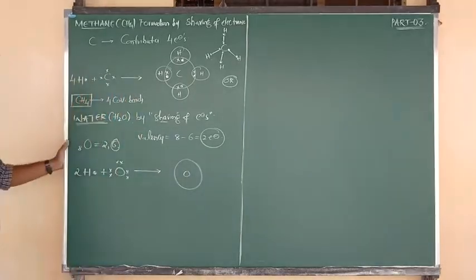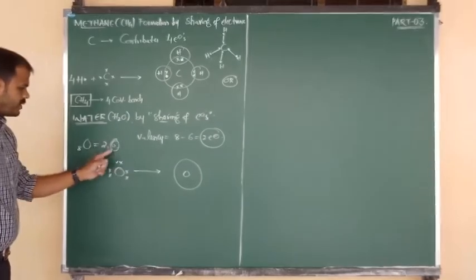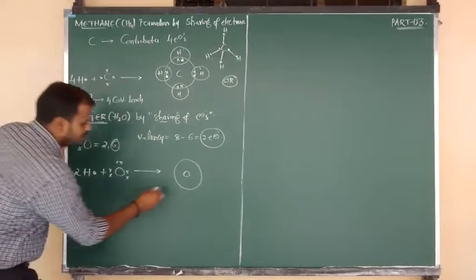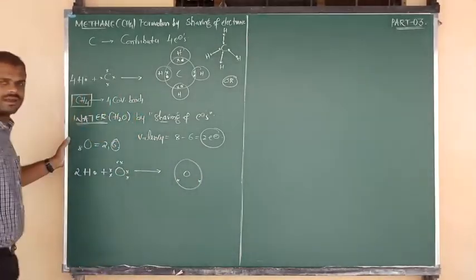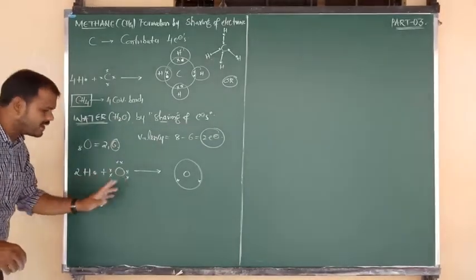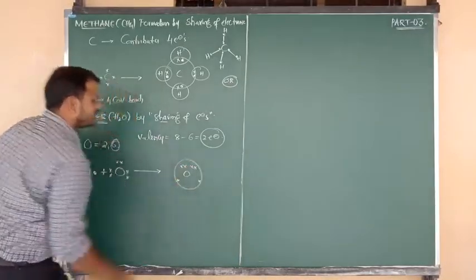Atoms are spherical in shape. This is which atom? Oxygen atom. Oxygen contains totally 6 electrons. Out of 6, only sharing electrons are 2. Suppose this is a sharing electron, and this is also a sharing electron. The 2 sharing electrons I have written there. Remaining how many electrons are there? 4 electrons are there. 1, 2 and 3, 4.